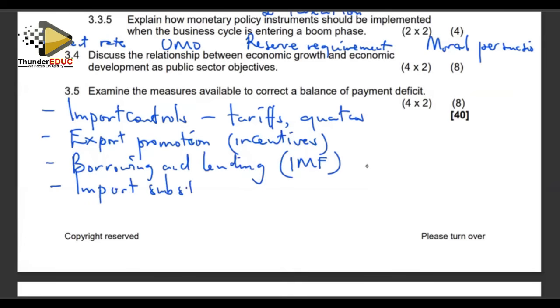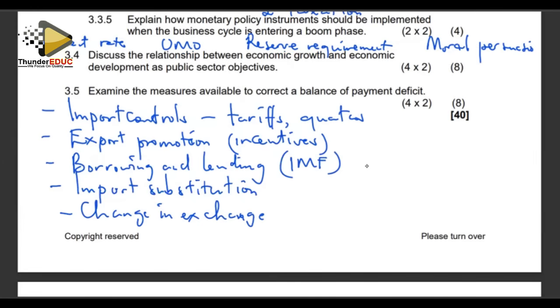We can also do import substitution. We try to substitute imports which are being imported by locally produced products. We try to find perfect substitutes for the imports from the domestic market. And also, in another instance, we can also look at a change in exchange rates. If you are adopting a fixed exchange rate regime, we can manipulate the exchange rate in favor of our currency, so that it becomes cheaper to buy in our own country and not to buy from foreign countries.